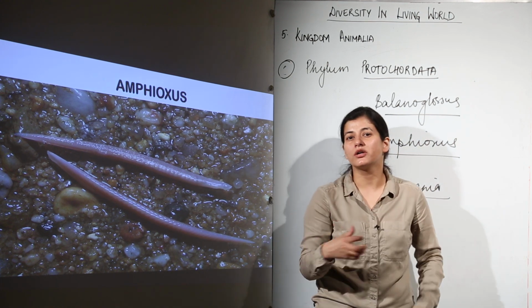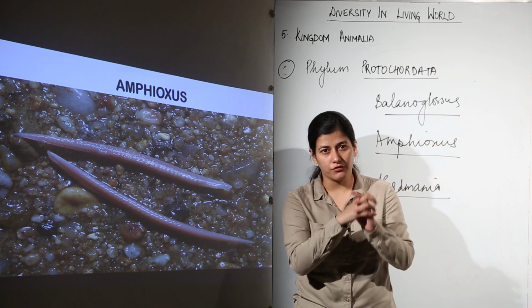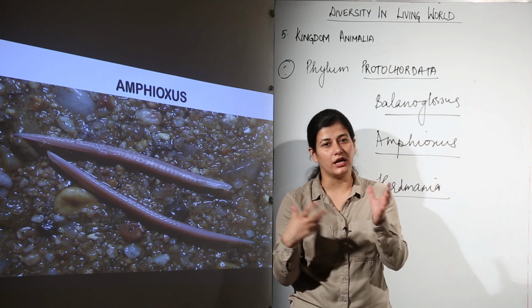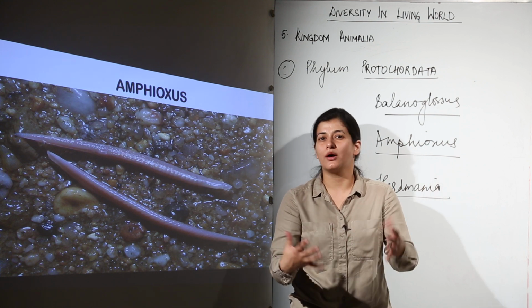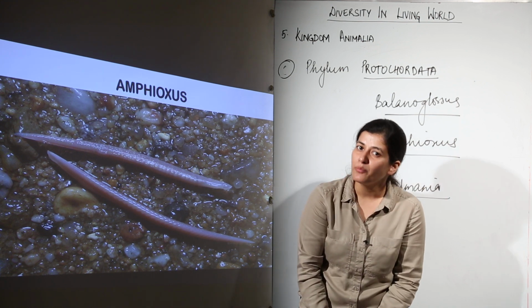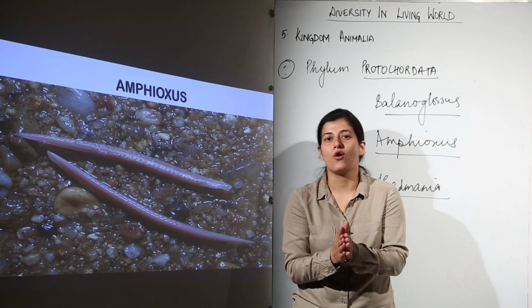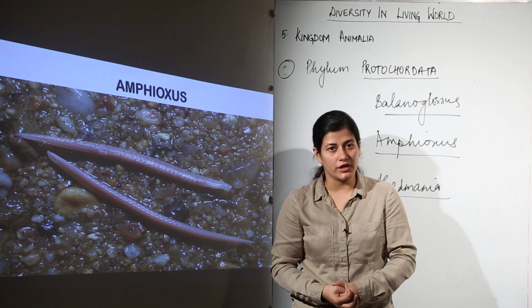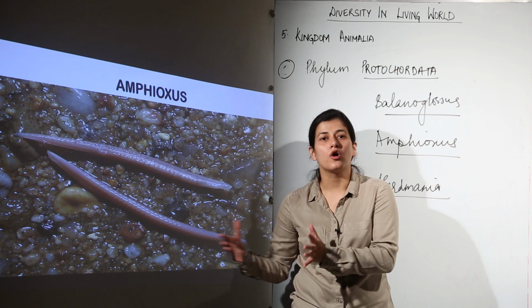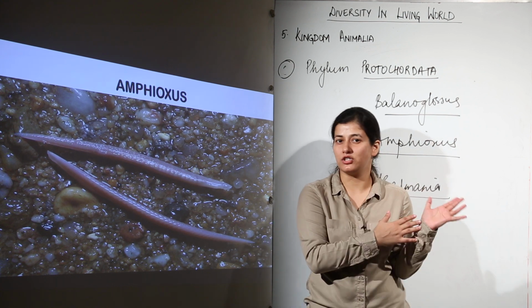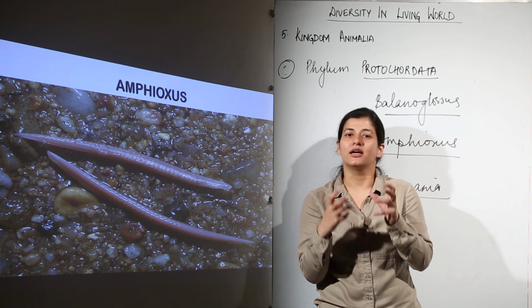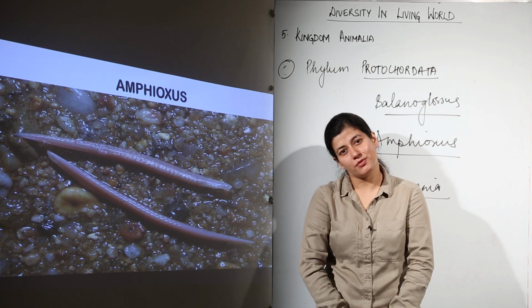Some have notochord present in their body for the complete life, some have it in their tails only, some have it in the embryonic stages. So this is what you have to understand in the protochordates, and brace yourself for further knowledge. In the case of chordates, you are going to see more complex life forms as we move further. This is just a beginning, and these are the most primitive chordates to be very specific.